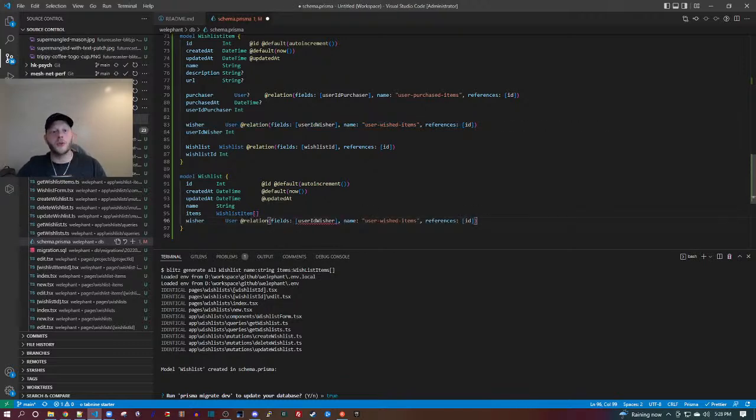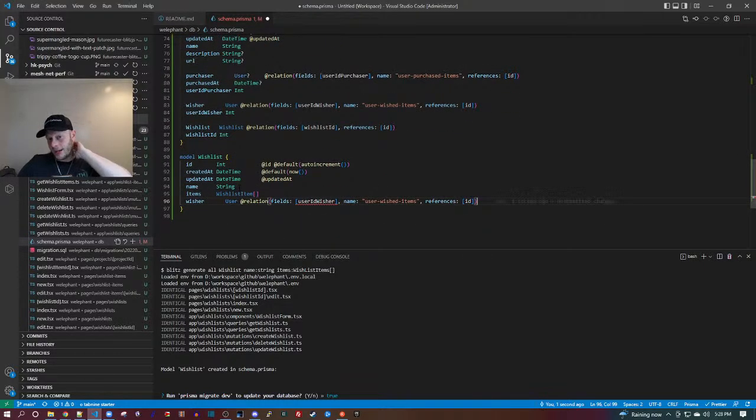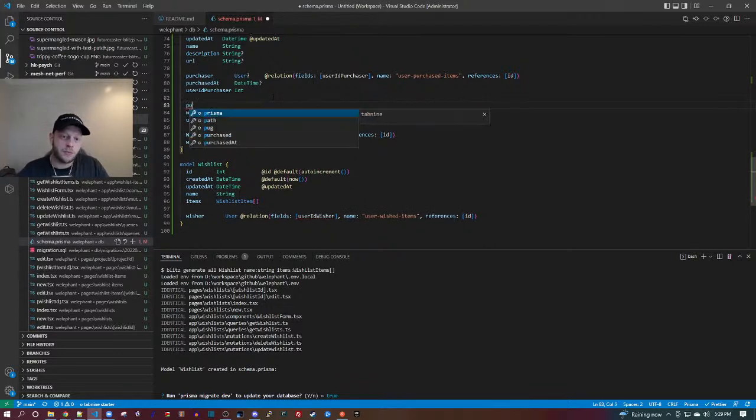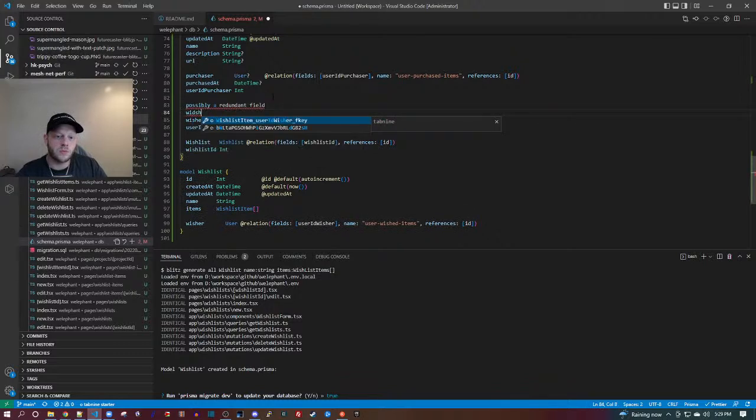So the wish list item has a wisher, and the wish list has a wisher, and they should always be in sync, right? And so that could be redundant, but let's make a note here. Item wisher should always be in sync with wish list wisher.